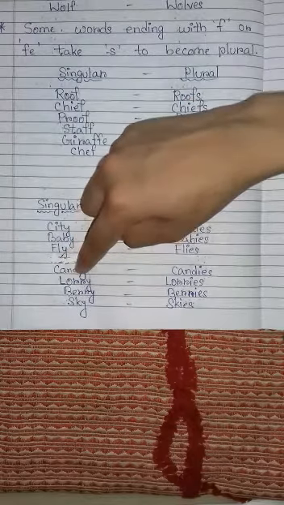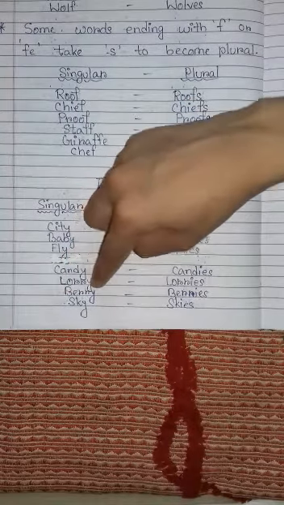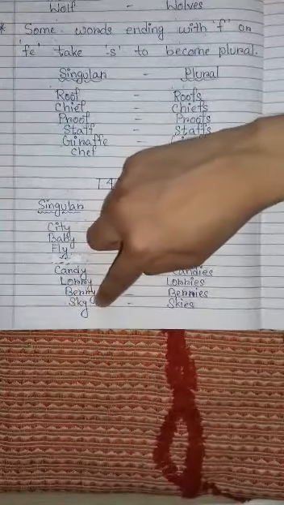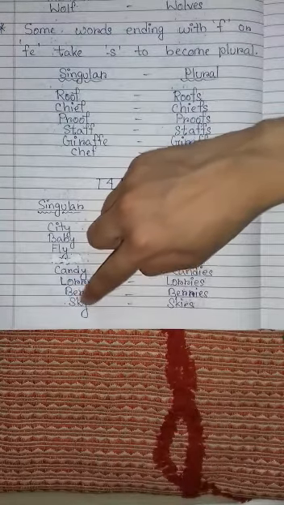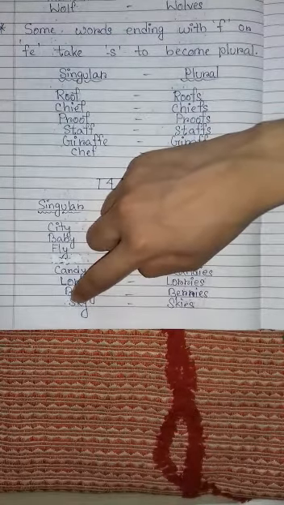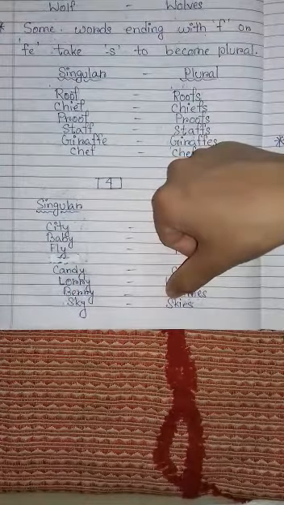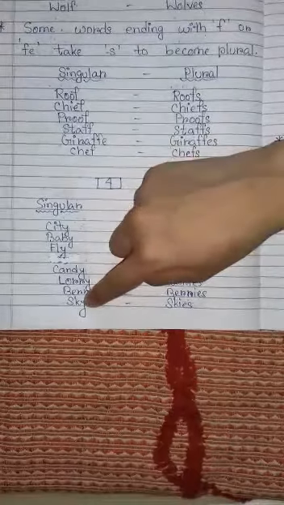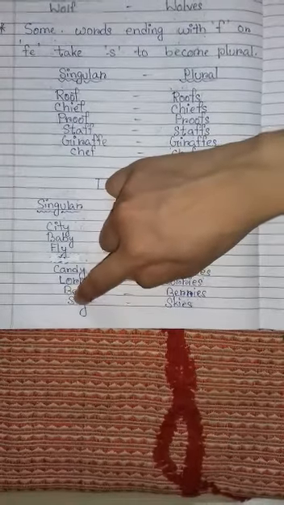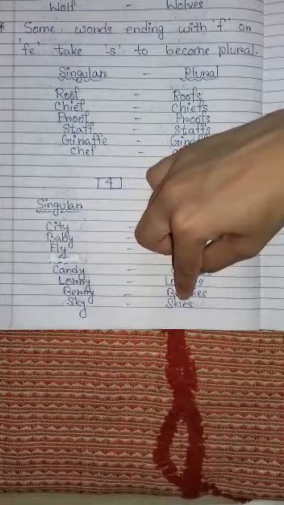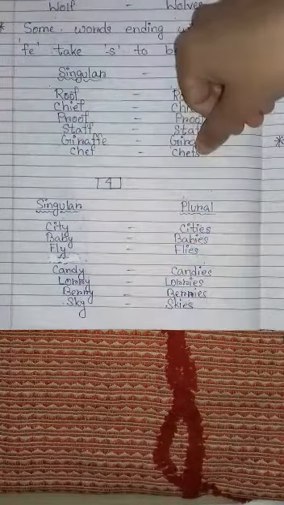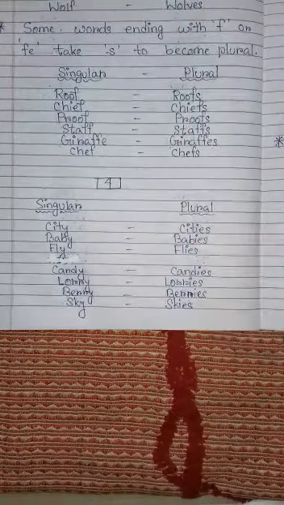Same is with candy, lorry, berry, sky. S-K-Y, sky. Y is in the last and before Y there is a consonant K. So for rule number 4 we would add IES in place of Y. S-K, then IES, skies. And we have made all our plural forms in this way.